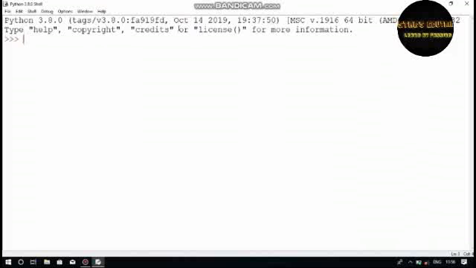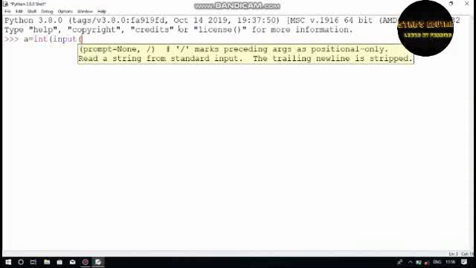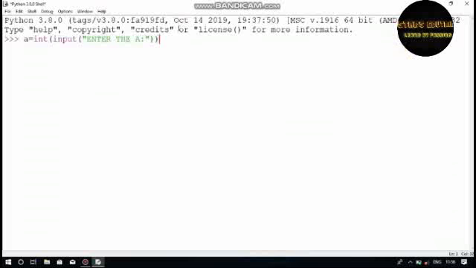First, let's take a as int, which is input taken in the text: enter the value of a, with double quotes and double parentheses. If I enter a, it is 10.